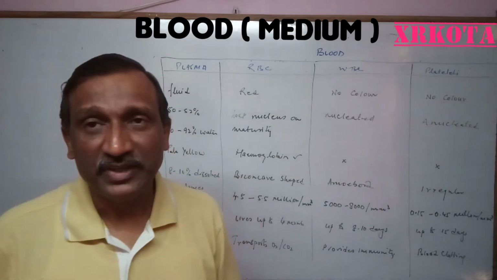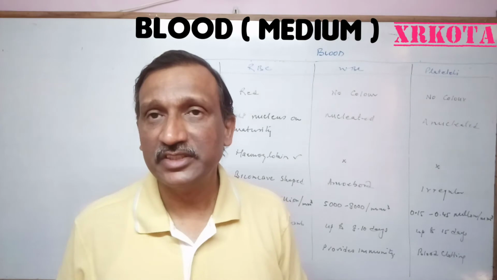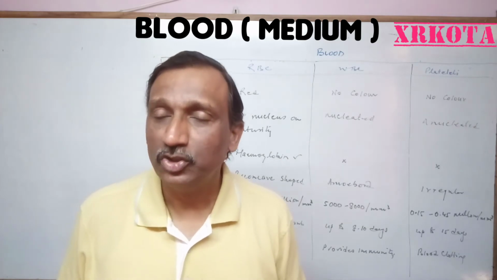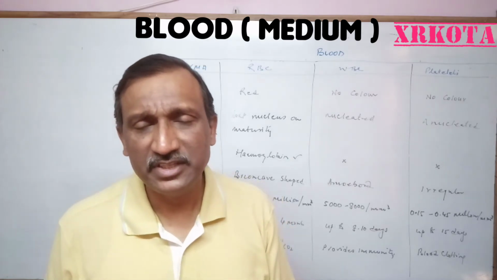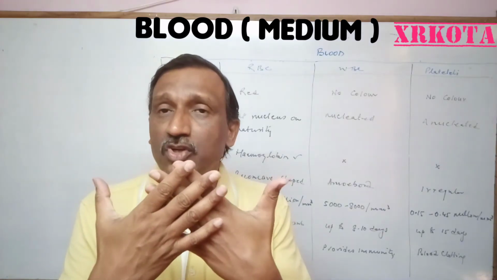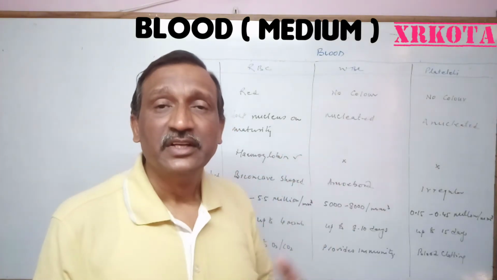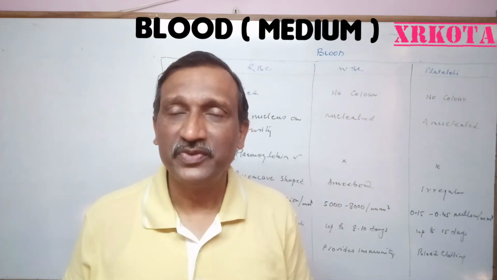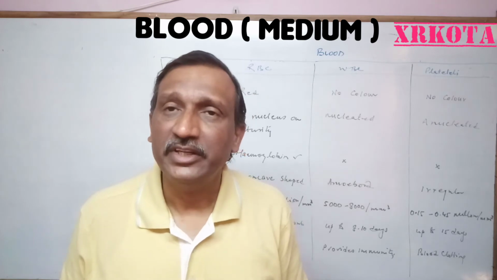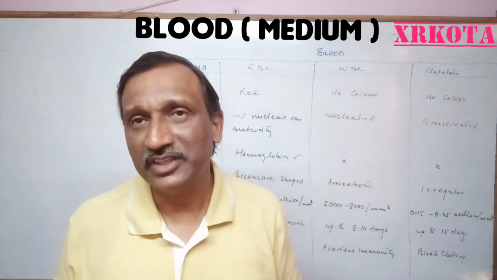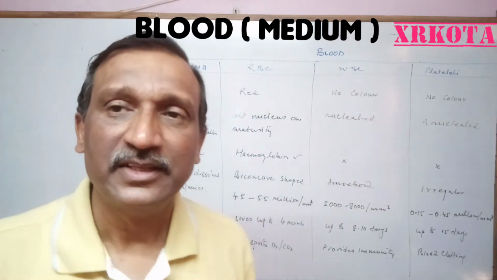Now, in case of any bleeding, when the blood oozes out, the blood platelets rupture and they release a chemical called thrombin. Prothrombin it is, and that changes into thrombin, and it passes through a series of changes, and then it forms insoluble fibers. These insoluble fibers cover the wound, and the blood corpuscles go and get stuck between them. Within a short span, about 2 to 5 minutes, the bleeding stops on its own if we do not check it. Otherwise, bleeding will be controlled by us. That's all about the blood.